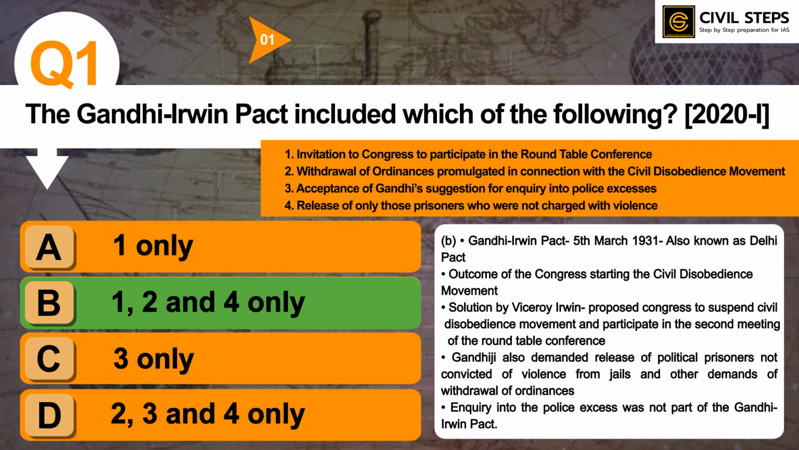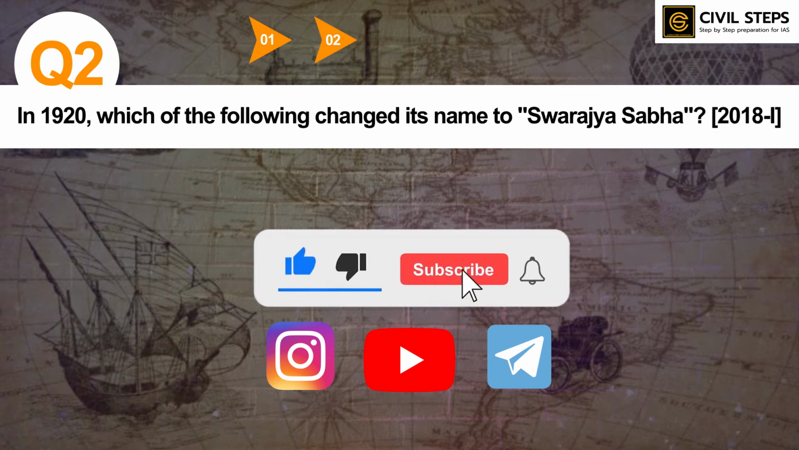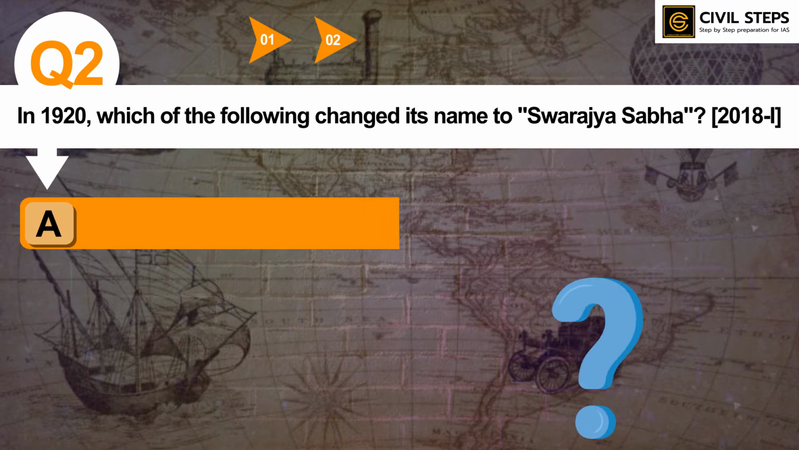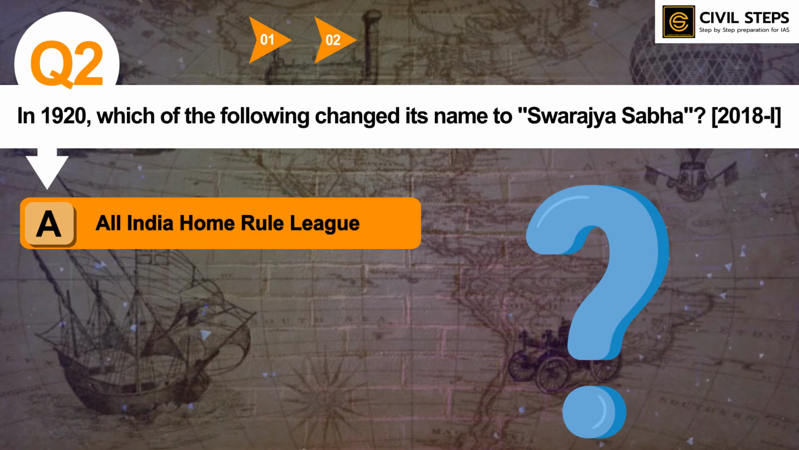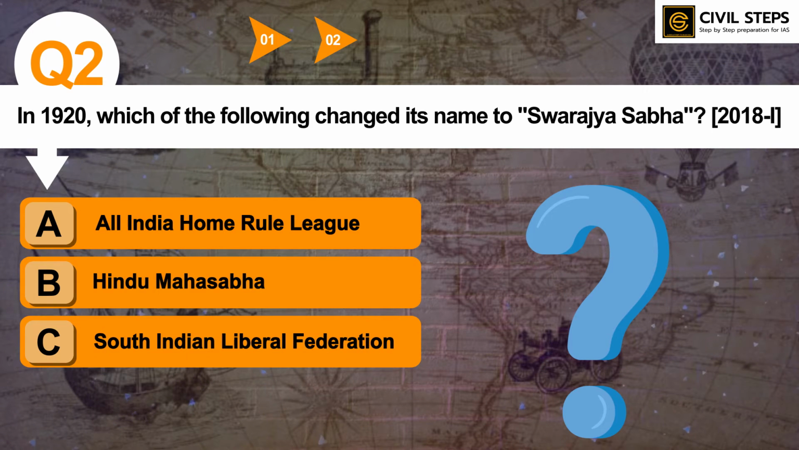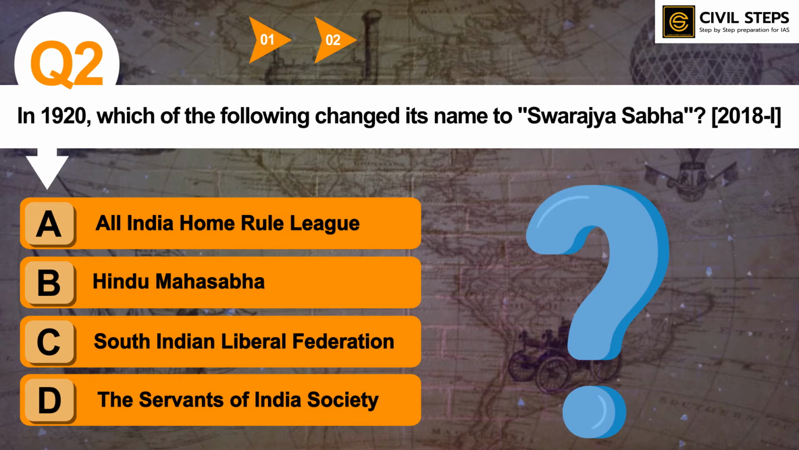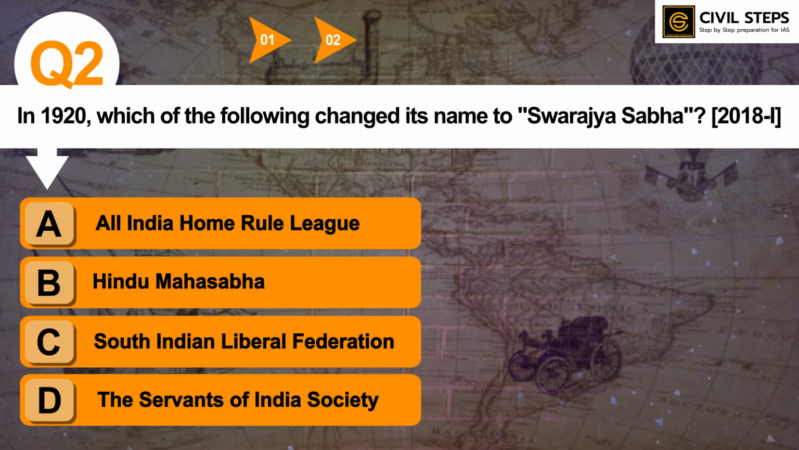So you should know all about this stuff. So now let us discuss question number second. In 1920, which one of the following changed its name to Swarajya Sabha? Option A, All India Home Rule League. Option B, Hindu Mahasabha. Option C, South Indian Liberal Federation. Option D, the Servants of Indian Society. So you can pause this video and write your answer in the comment section below. So the answer of this question is option A, All India Home Rule League.